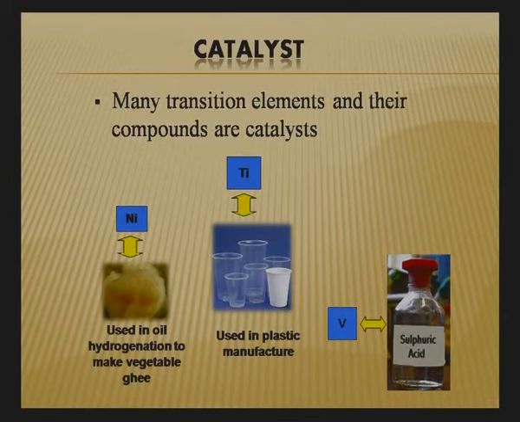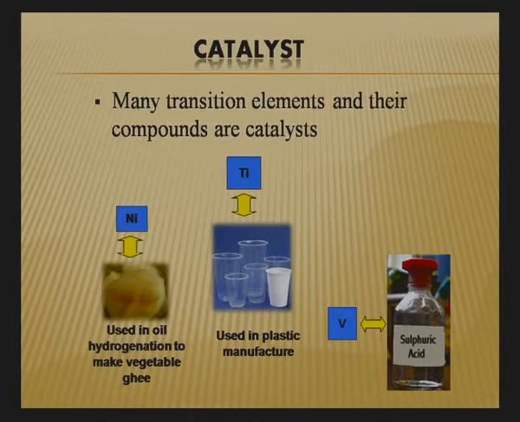Now come to the catalytic properties. Transition elements act as a catalyst. Catalyst, you are very aware, changes the rate of reaction, either decreasing or increasing it. So almost all the transition elements act as a catalyst. I will give some examples over here. The nickel lining is used to convert vegetable oil into vegetable ghee. So you can simply say that almost all the transition elements act as a catalyst.